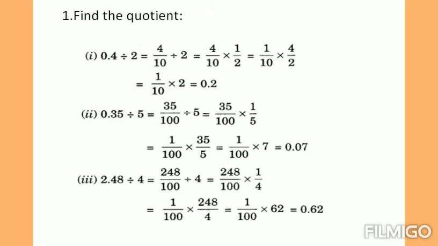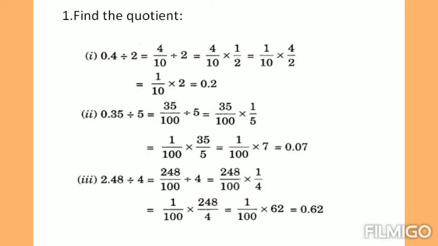Children, now we are going to solve exercise problems. Here is your first question. Find the quotient. The first one is 0.4 divided by 2. 0.4 is a decimal number. Change it into a fraction. So it can be written as 4 by 10. Yes, since we have one place after the decimal point, we must have 1 and 0 in the denominator over 1. So 4 by 10 divided by 2.